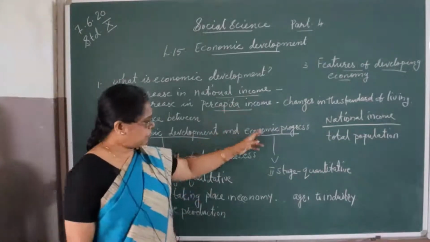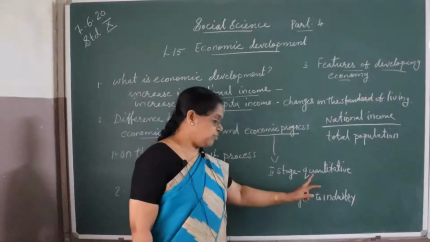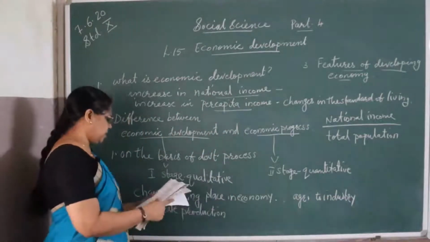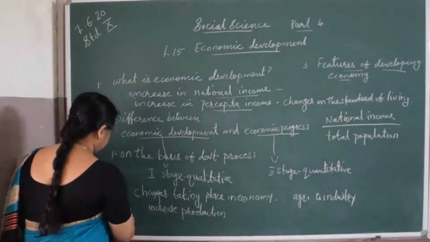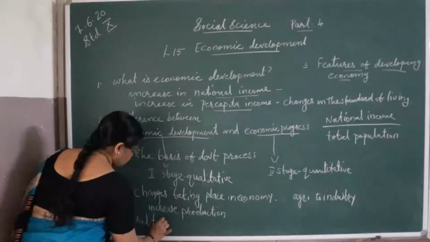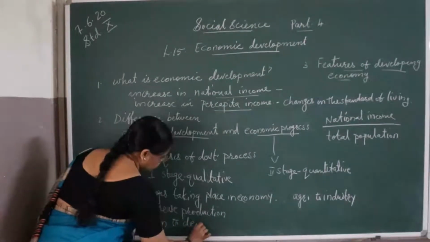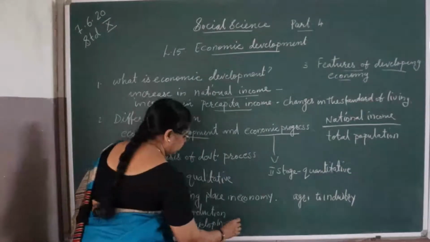But in economic progress, countries change from agriculture to industry. And the third point is in relation to developing and developed countries.